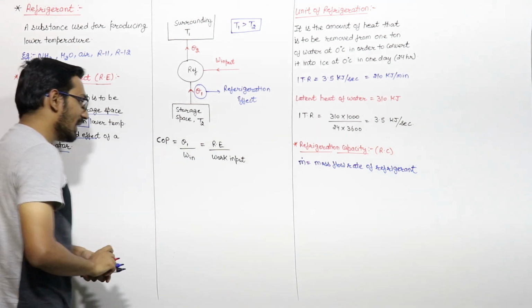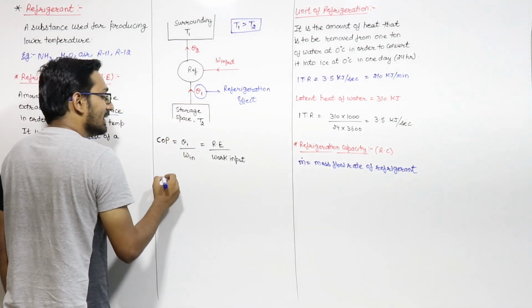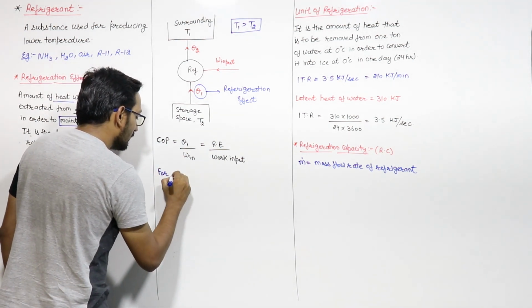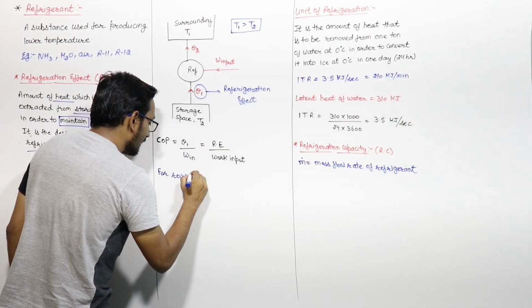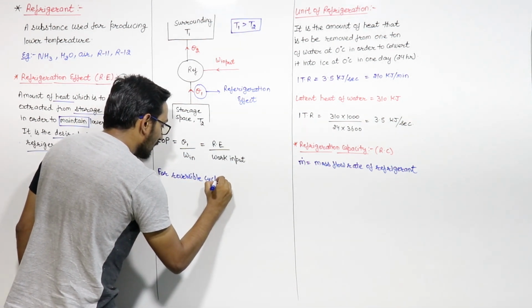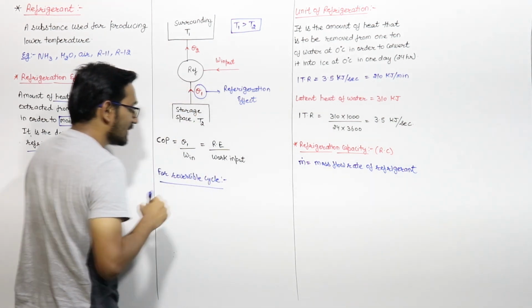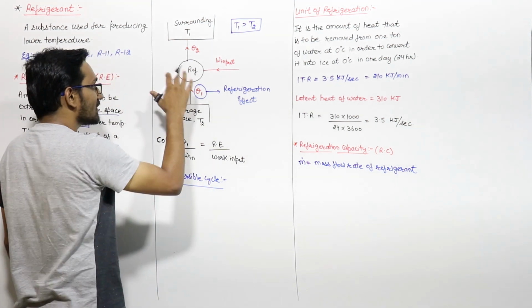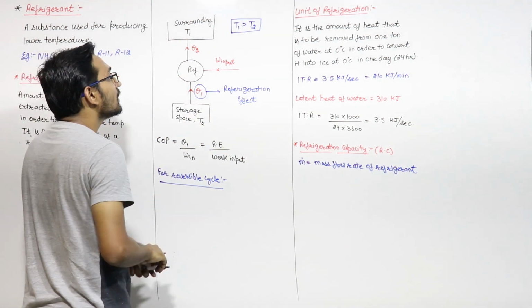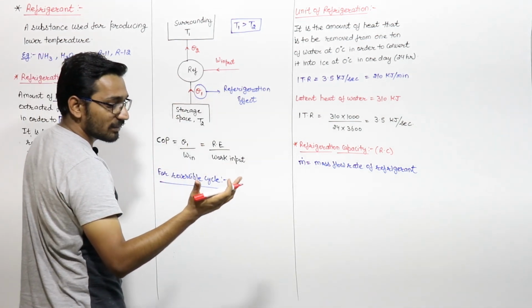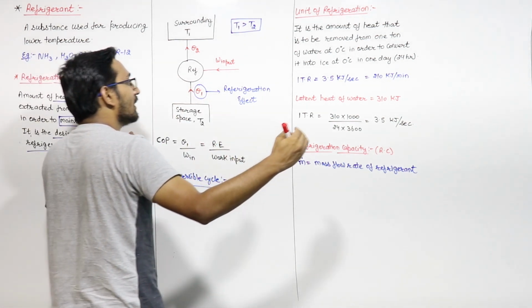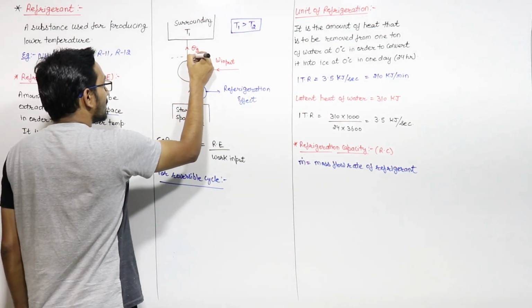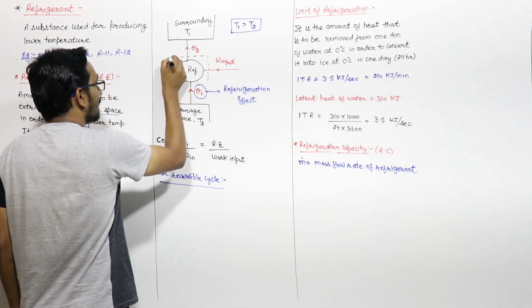And you know one thing, that if this cycle is a reversible cycle, from the basic concept of thermodynamics and the thermodynamic temperature scale. And from the first law of thermodynamics, the basic energy conservation: let us say this refrigeration cycle is our system, and this is the boundary.